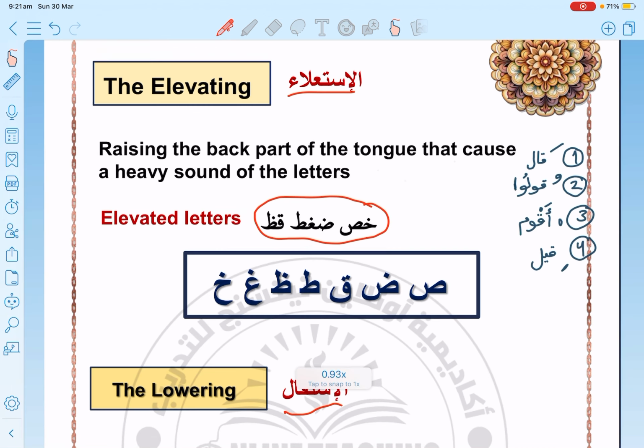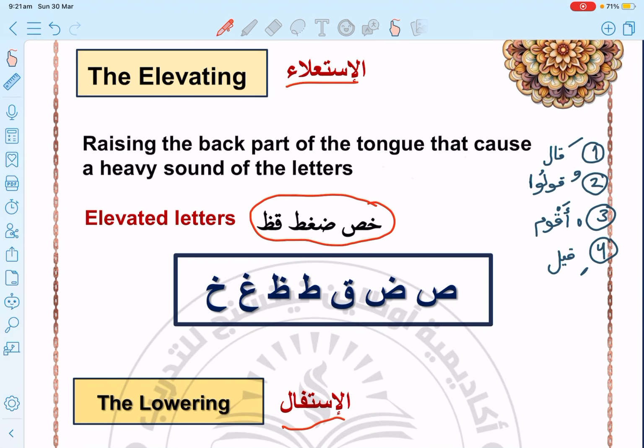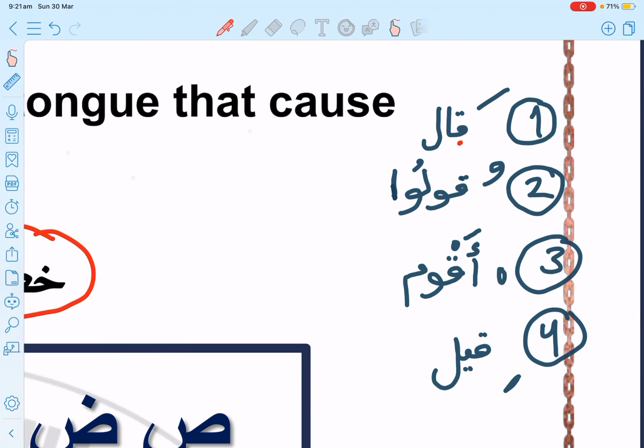Okay, whenever these 7 letters are present with fatha, dhamma, or kasra, or even sukun, we pronounce them in a heavy way. But that doesn't mean that they are going to be at the same level. No, they are not going to be at the same level. So when these 7 letters have fatha, for example, qala, the qaf here, when the qaf has a fatha, it will be pronounced in the strongest way, in the strongest manner.